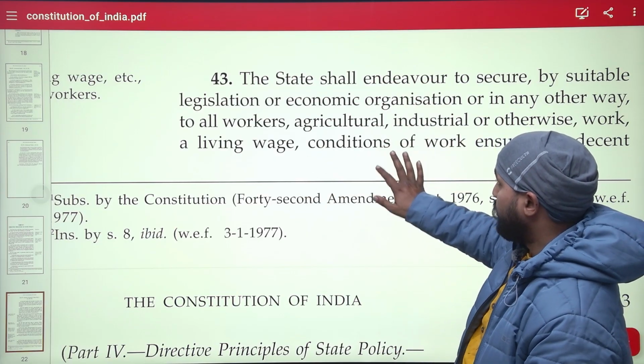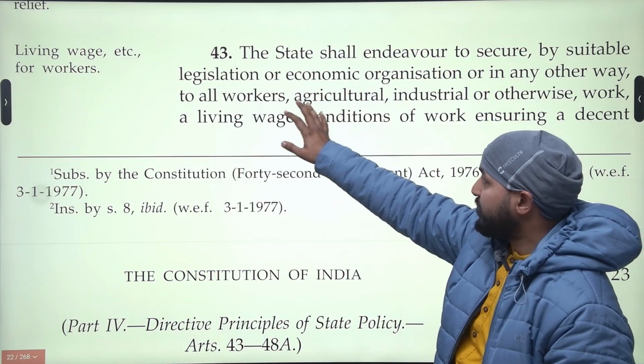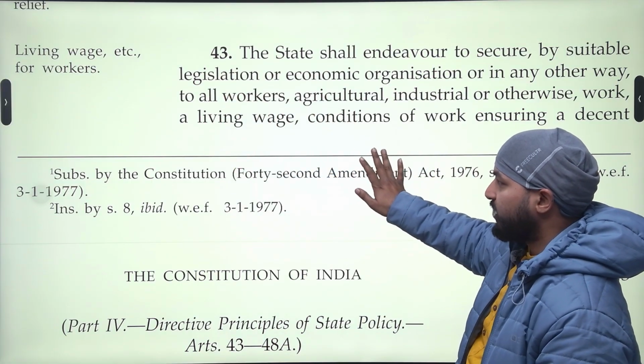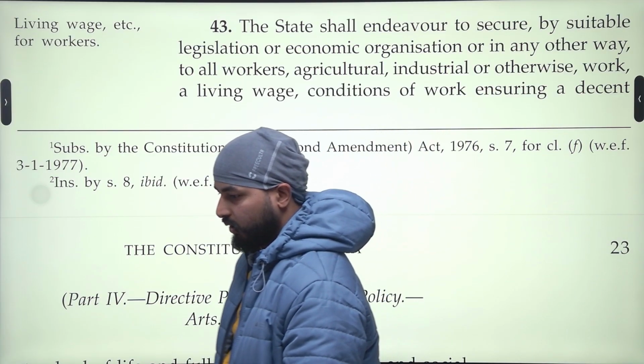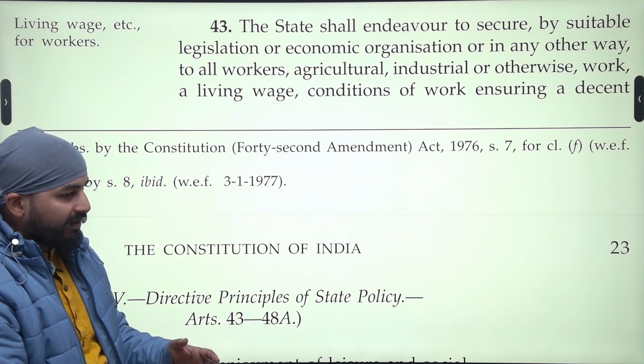But over here we are discussing the unorganized workers also. So legislation like Manrega, which is now changed, ensures that workers living in the corners of the country, who are not organized and are not working in very decent conditions, are protected.